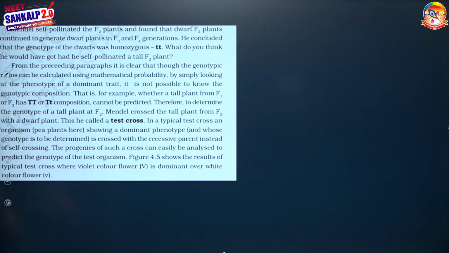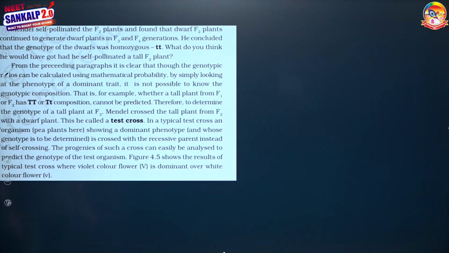So in this manner, Mendel self-pollinated the F2 plant and found that the dwarf F2 plant continued to generate the dwarf plant into the F3 generation as well as in the F4 generation. He concluded that the genotype of the dwarf was homozygous.